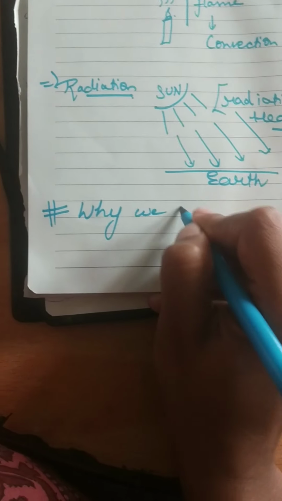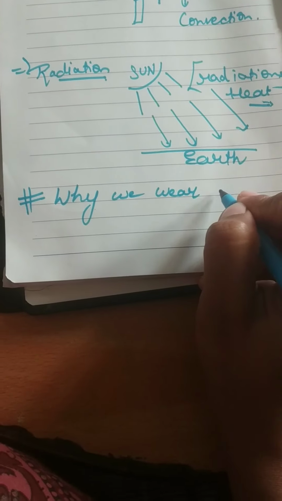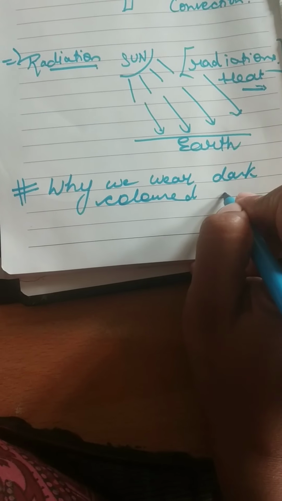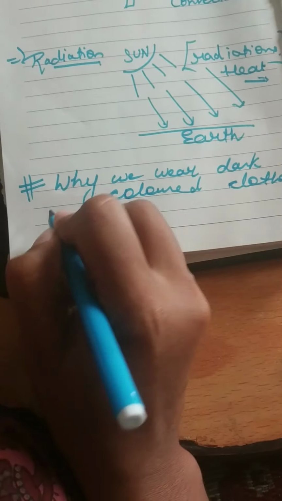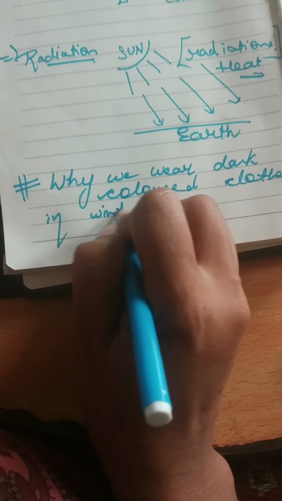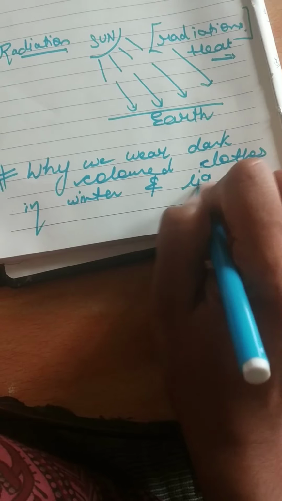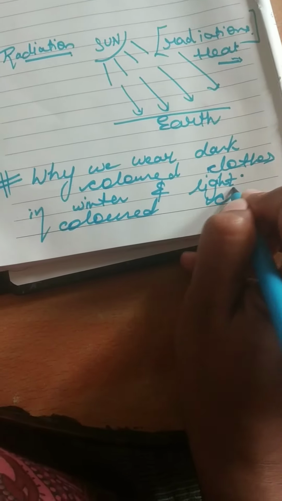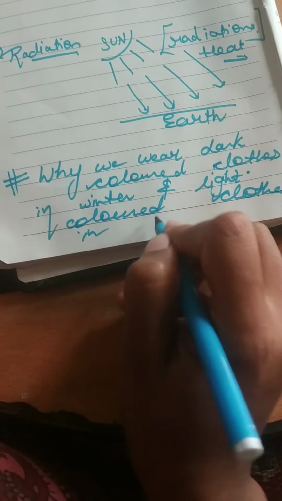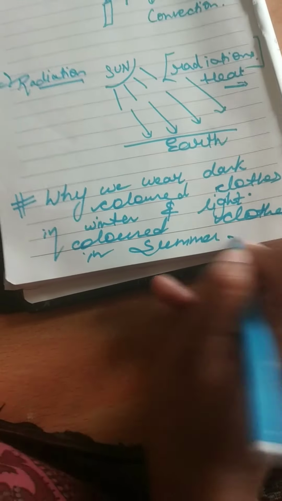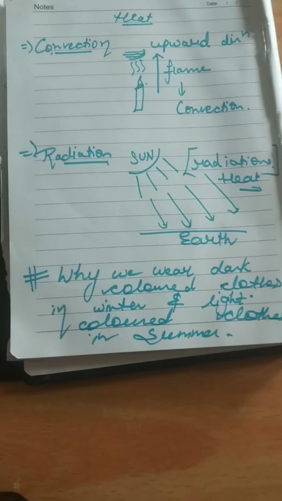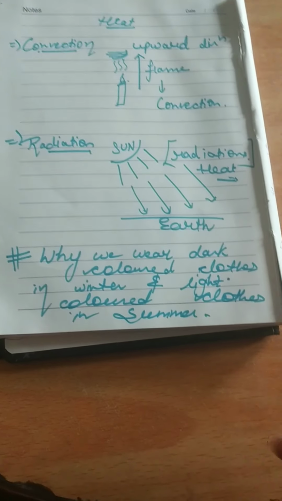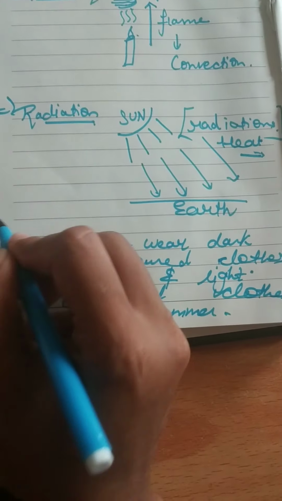Why do we wear dark colored clothes in winter and light colored clothes in summer? Students, this you have to do as your task: why we wear dark colored clothes in winter and light colored clothes in summer. This answer is related to heat.